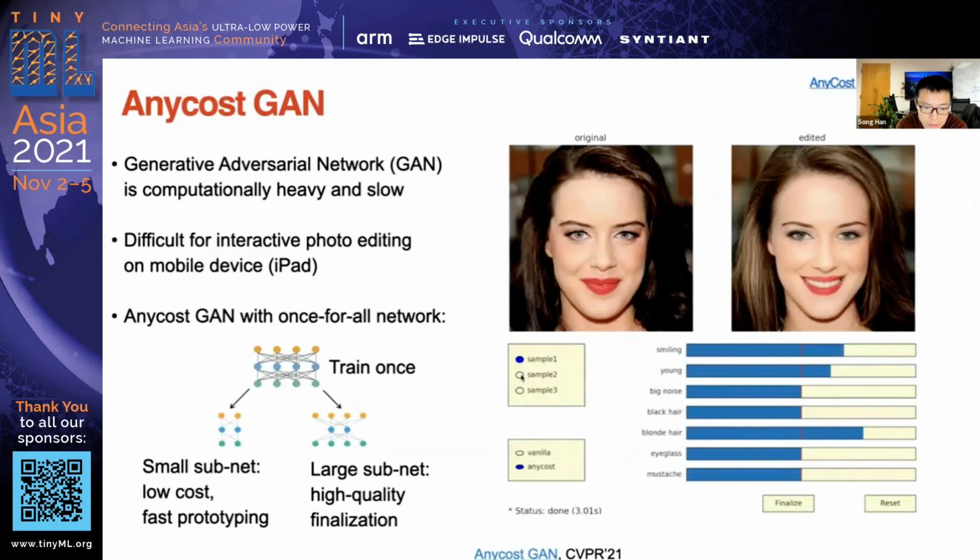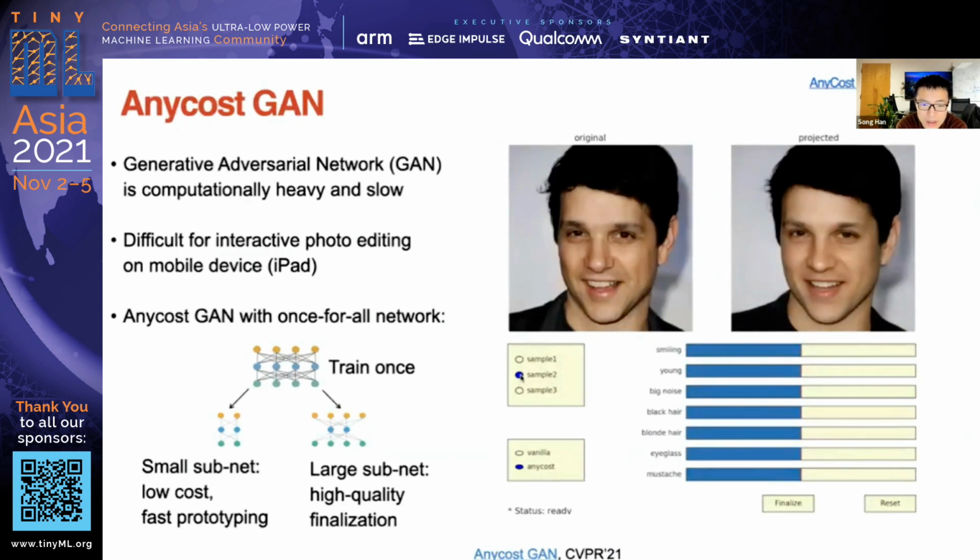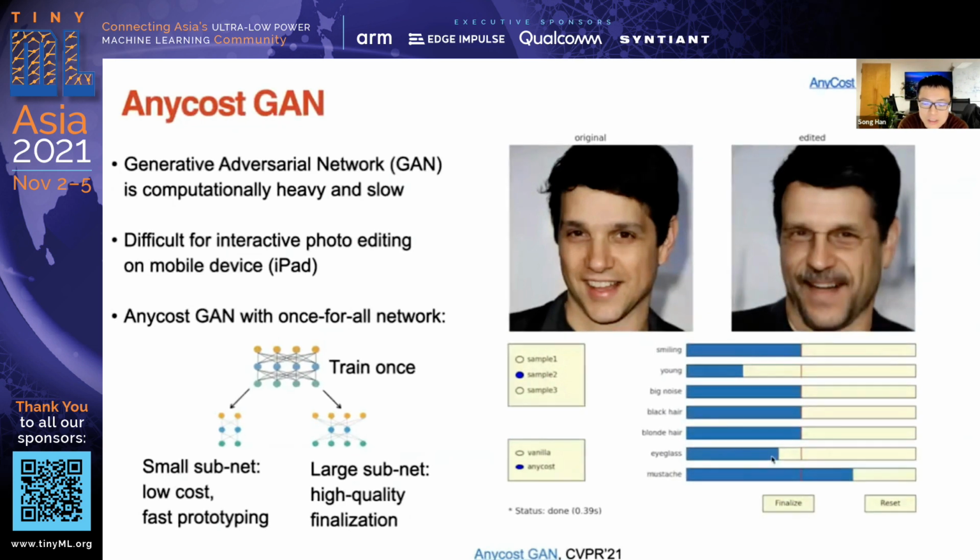And similarly, we can use this AnyCost GAN to edit another photo. We can make this man look older. Again, this becomes real time, although we have to do this pixel-wise prediction, which is computationally intensive. Usually, making the man look older is associated with wearing eyeglasses. Therefore, we can push this bar to the left to remove the eyeglasses and add a mustache, etc.